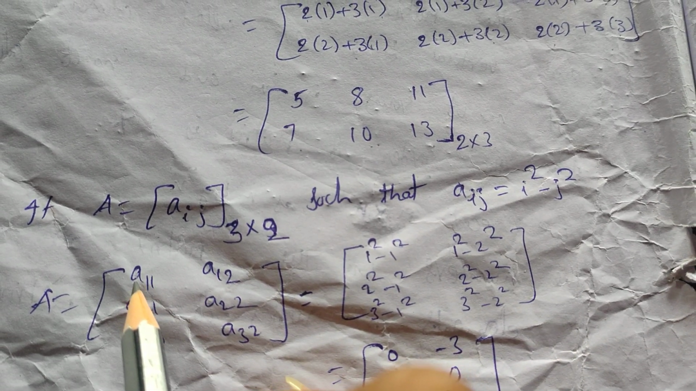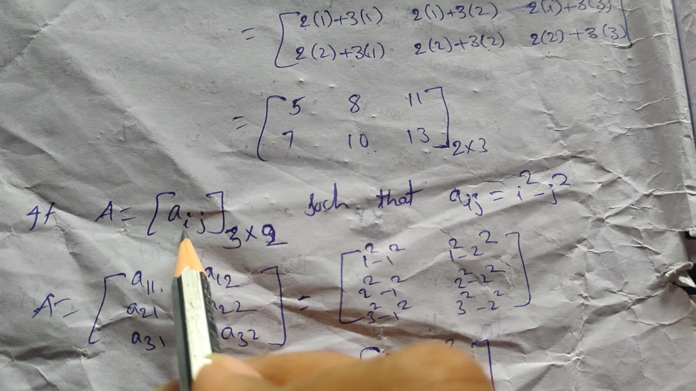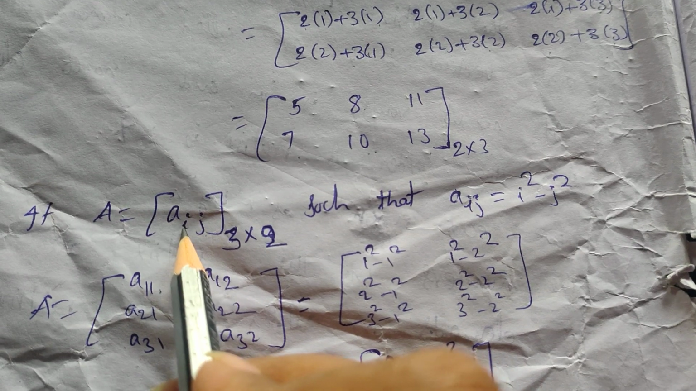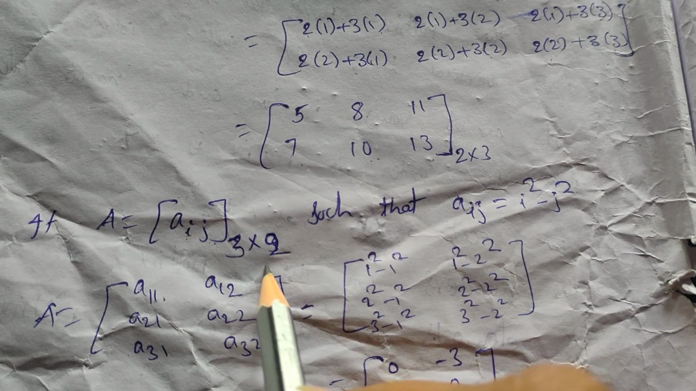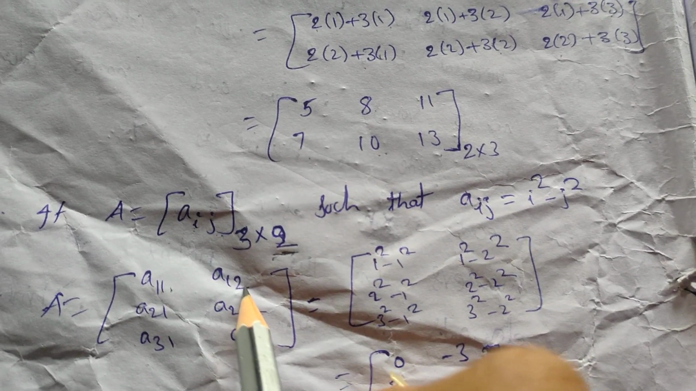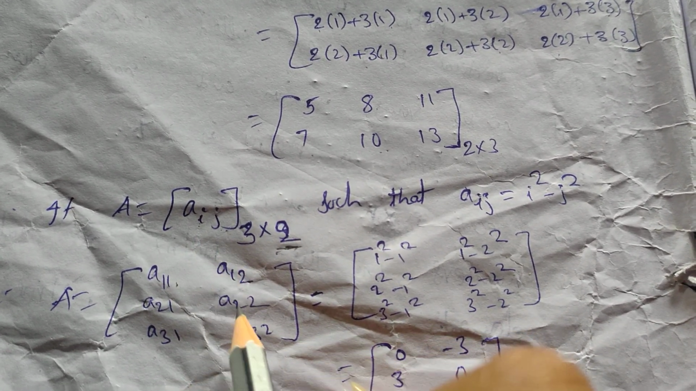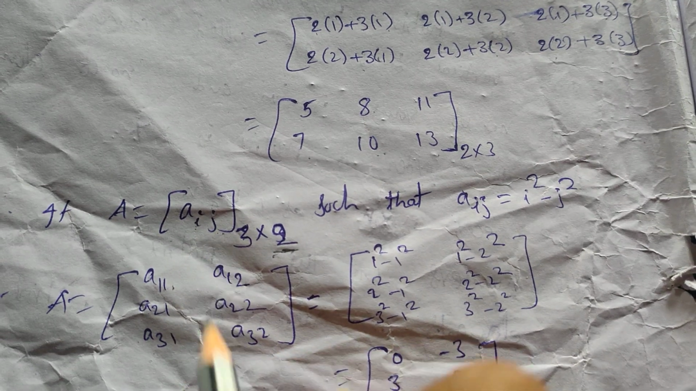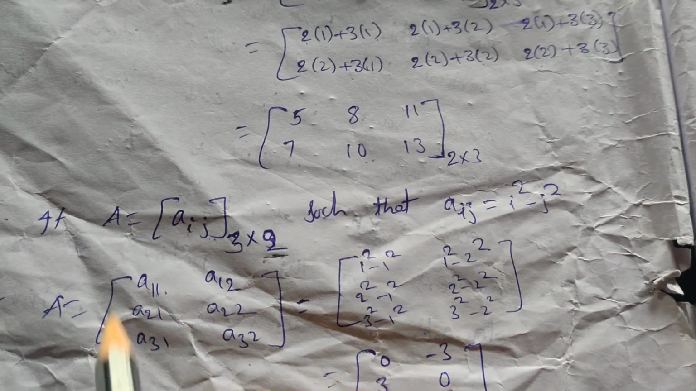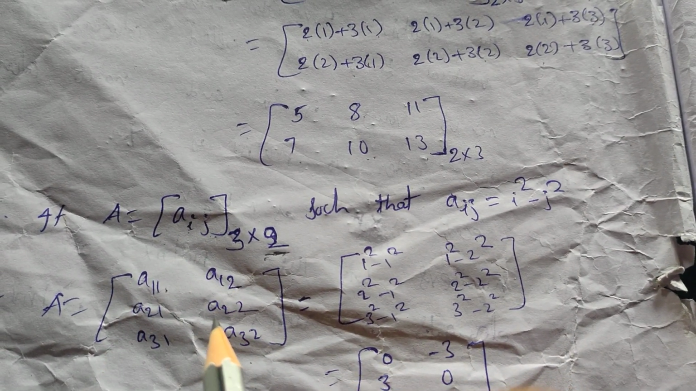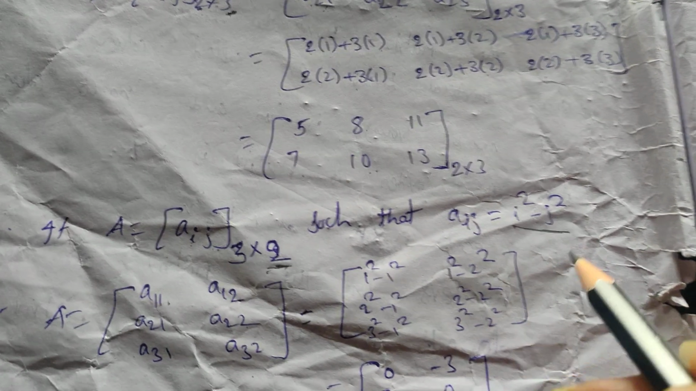So the first row elements are A11, that means i is equal to 1, j is equal to 1. Next i is equal to 1, j is equal to 2. The number of columns is only 2, so you write just up to A12. Okay. Next, second row elements A21, A22. Third row elements A31, A32. So to get the values of these entries, just follow this condition: i square minus j square.